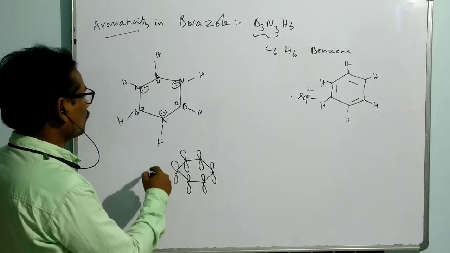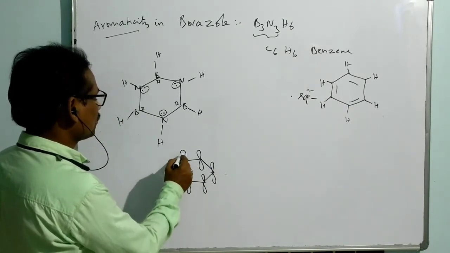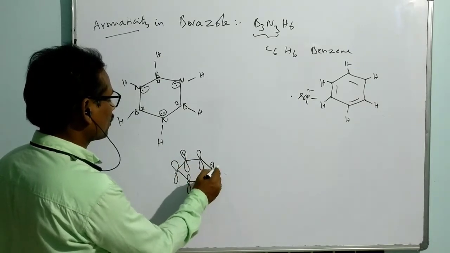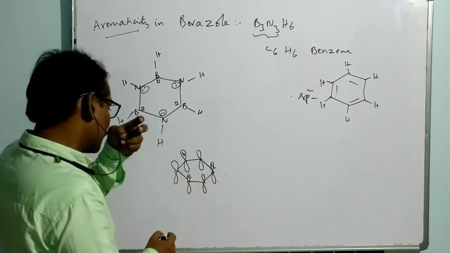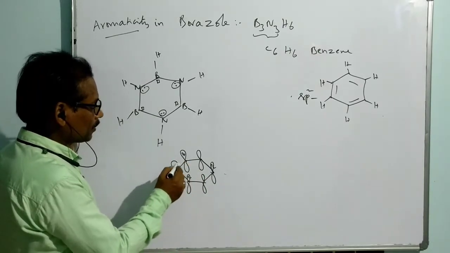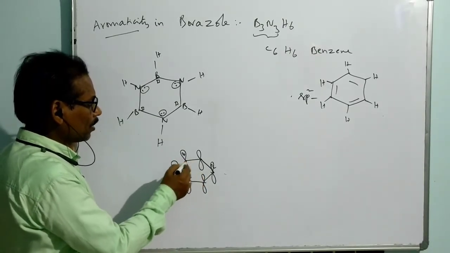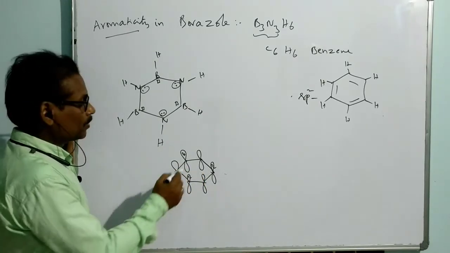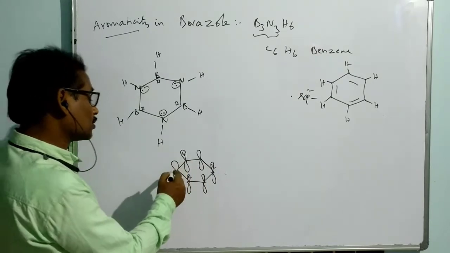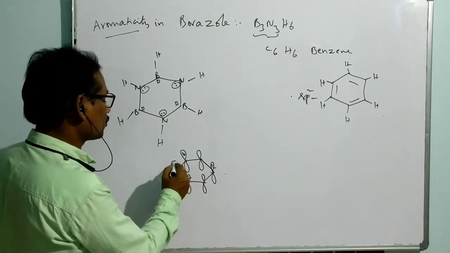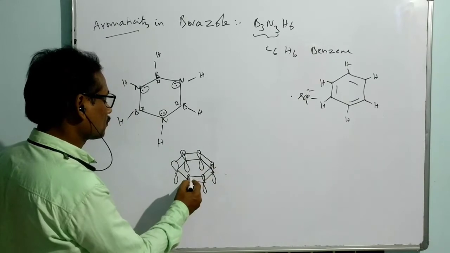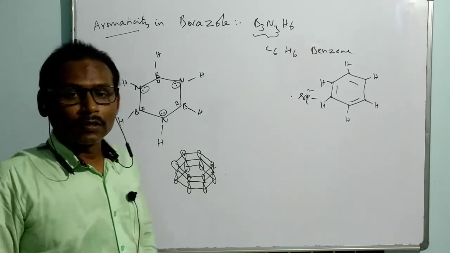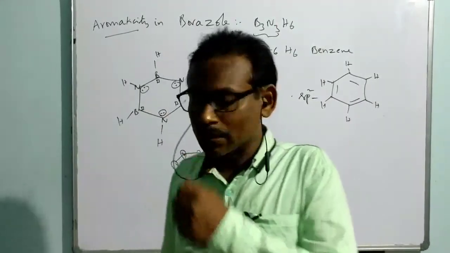In that, alternatively there is a vacant orbital, but it is having 2 electrons here. It is like this. Alternatively, there are 6 p orbitals, but alternate p orbitals are vacant and alternate p orbitals are lone pairs. Therefore, there is a 6 electron conjugation. So there is a conjugation, no doubt. So in this way, we can say the borazine is also aromatic.